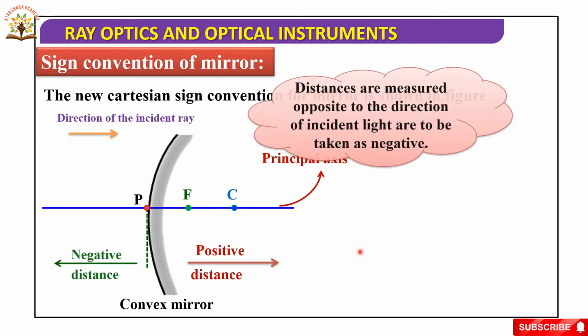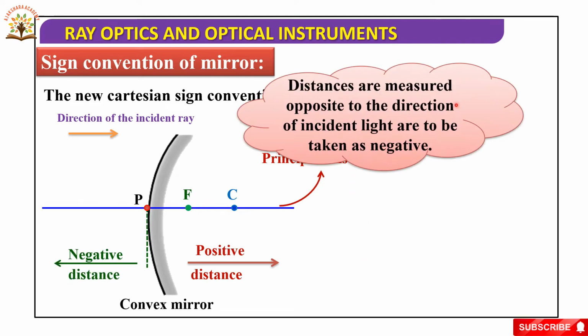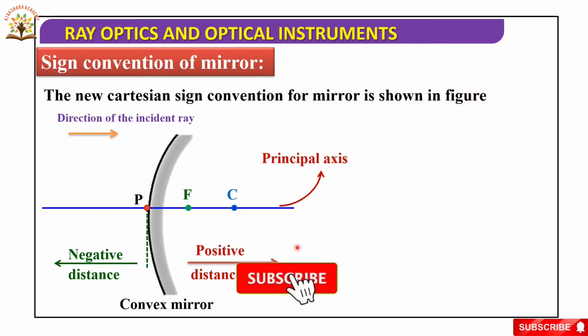Next. Distances measured opposite to the direction of the incident ray are to be taken as negative. Here, this is the direction of the incident ray, and distances taken opposite to that direction are negative. Okay, next.